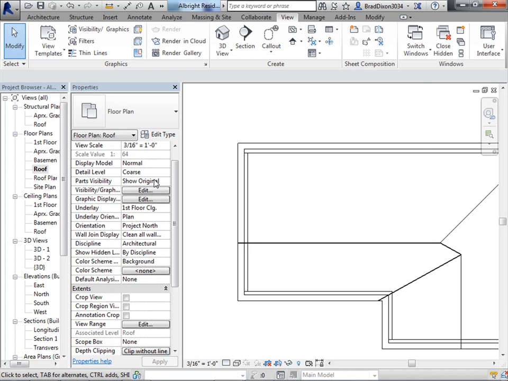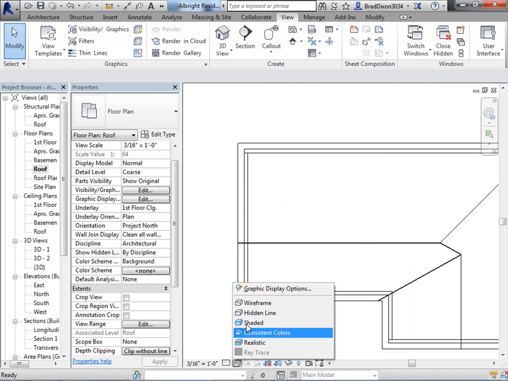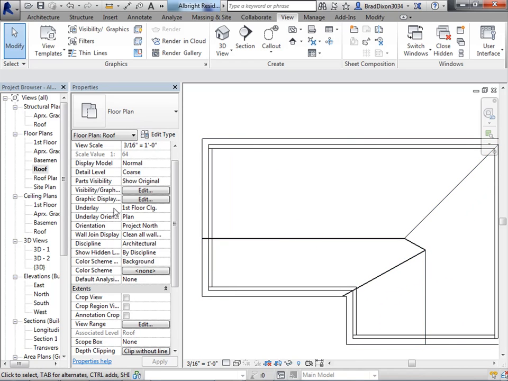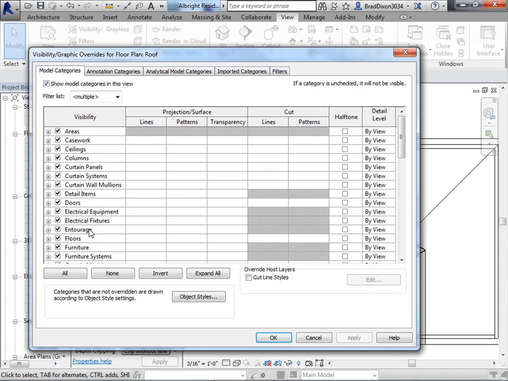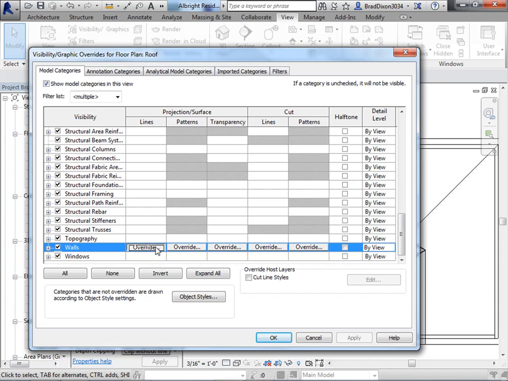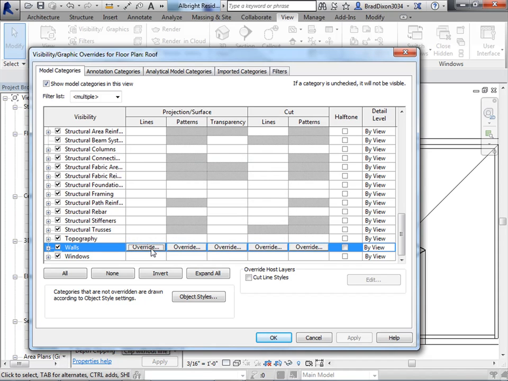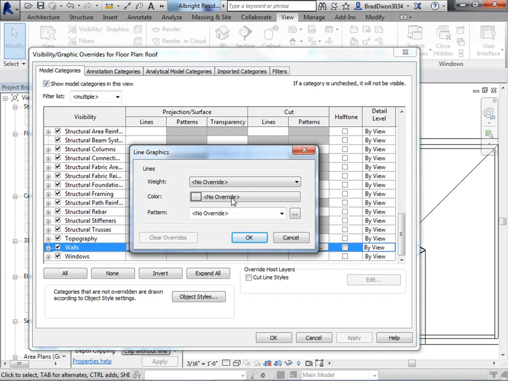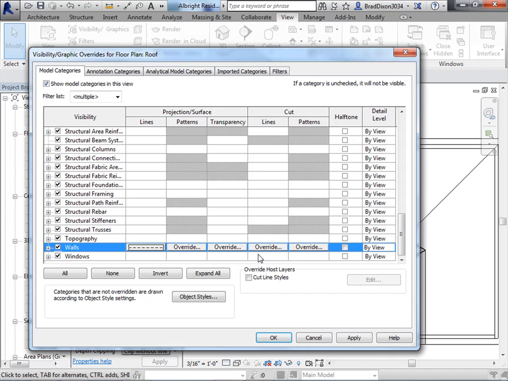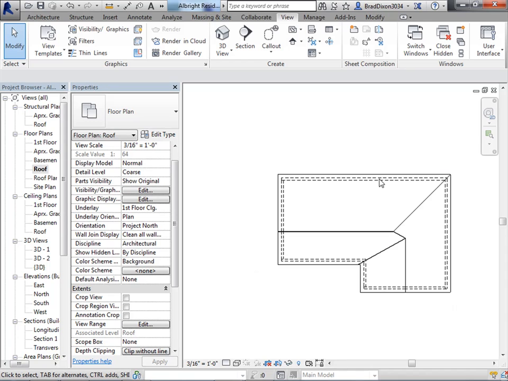First of all, we're going to change this to wireframe instead of hidden line so that I can see through the roof. And then I want my walls to show up as hidden lines. So I just do the override for the lines, and I'm going to make these hidden. Apply that, and now I have hidden lines representing the walls.